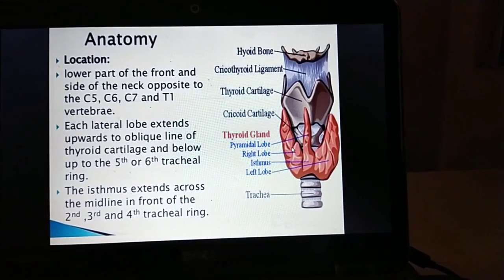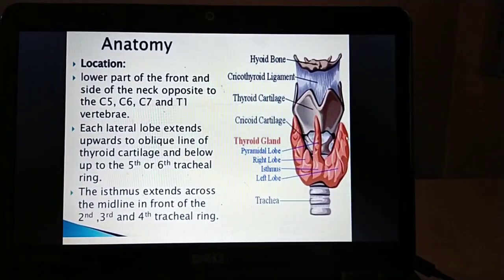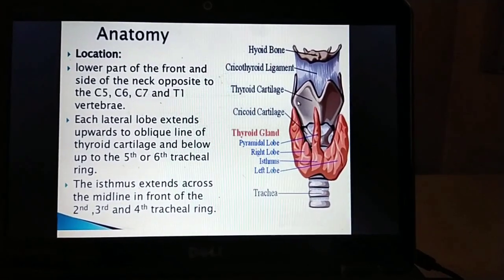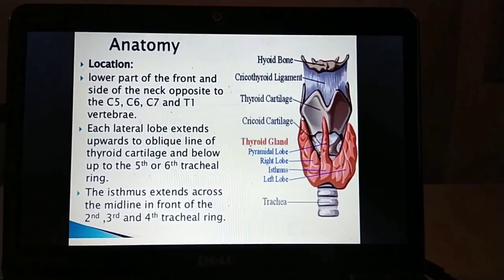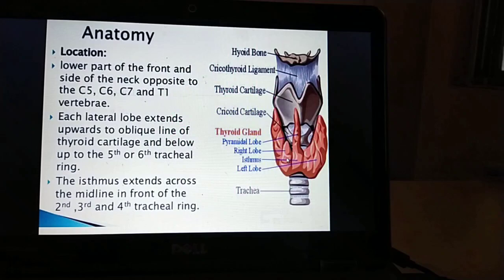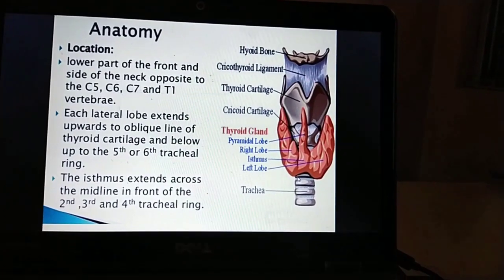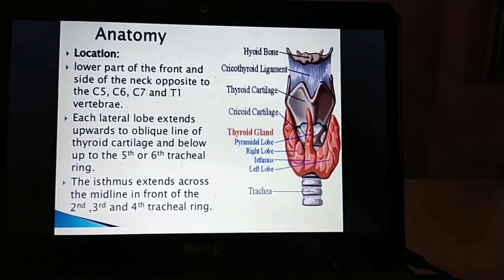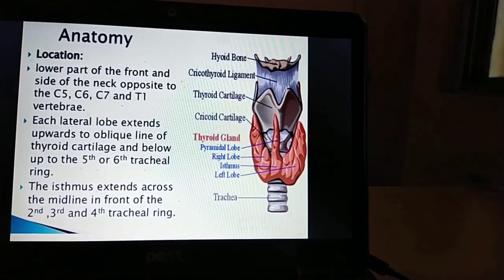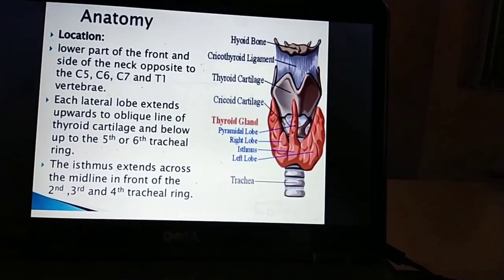These are the lateral lobes of the thyroid gland, the right lobe and the left lobe. Each lateral lobe extends from the midpoint of the thyroid cartilage to the sixth tracheal ring. These are the tracheal rings. Each lateral lobe extends upwards to the oblique line of the thyroid cartilage and below up to the fifth to sixth tracheal ring.